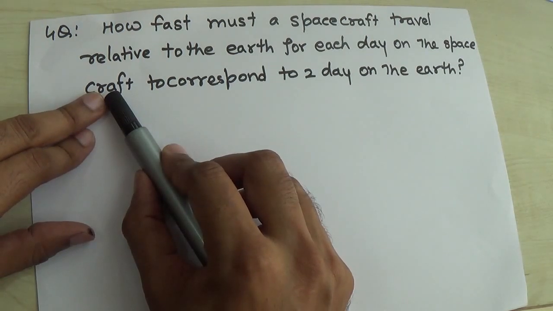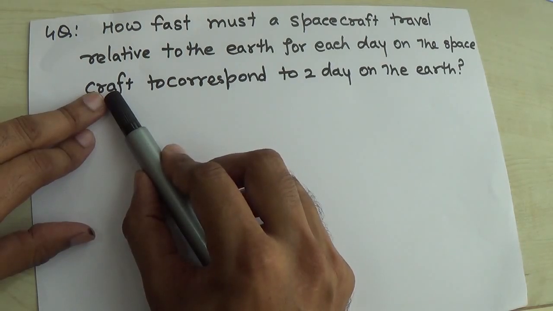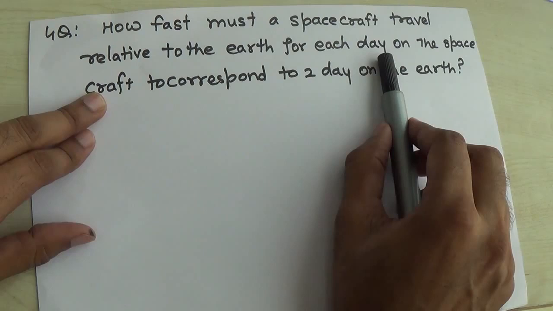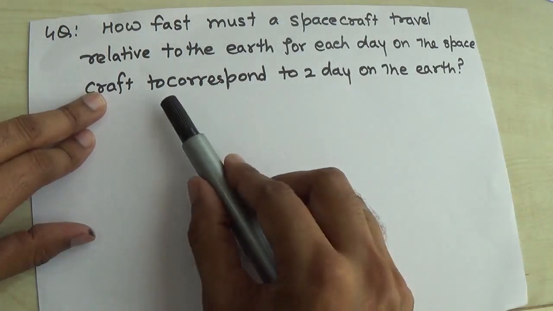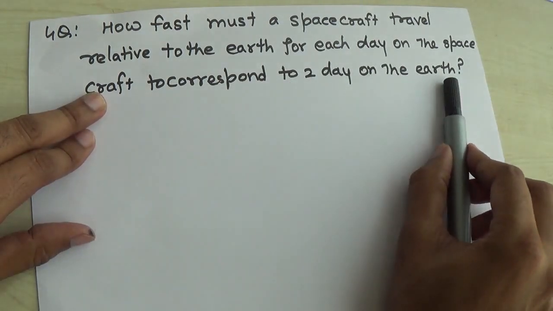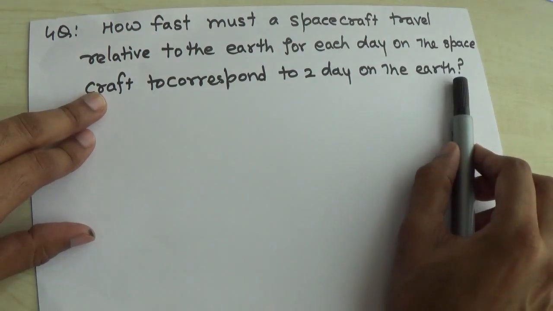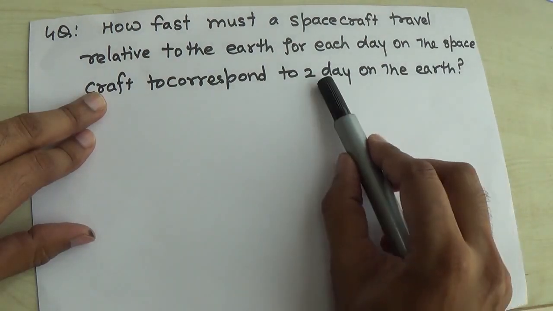Spacecraft is a moving frame, and the time on the moving frame is denoted by T naught. So 1 day will be T naught, corresponding to 2 days on the Earth. Here Earth is a rest frame and time is given as 2 days.